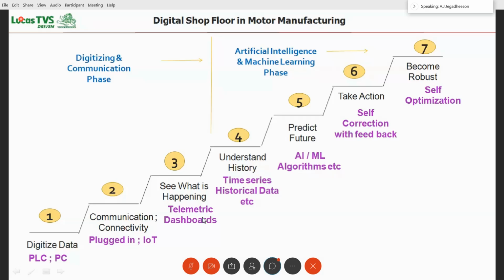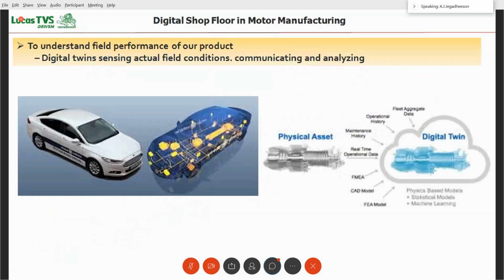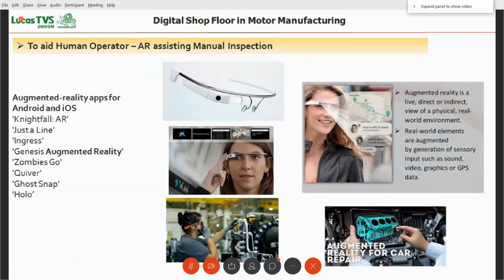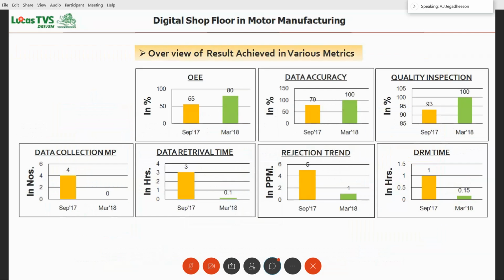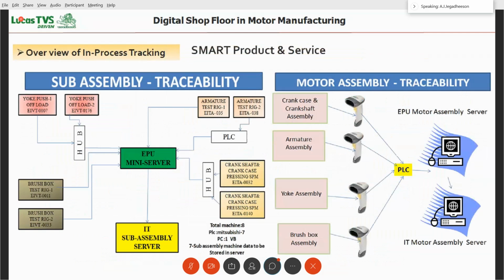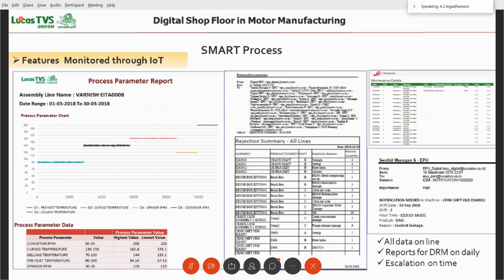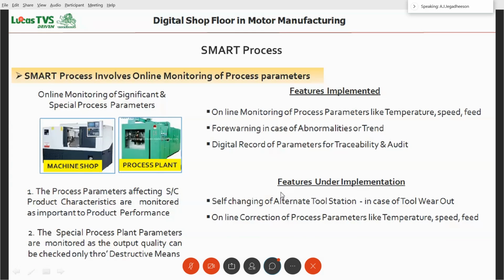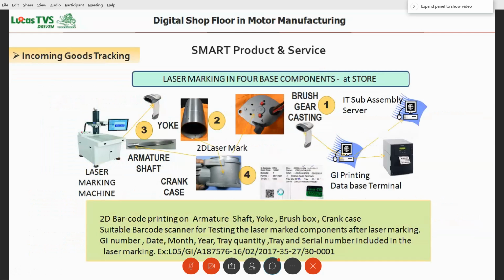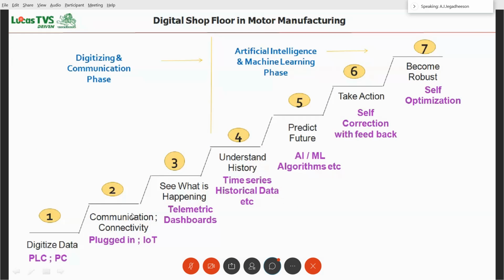First, so far you are seeing only dashboards. What is the dashboard? The dashboard will be telling you what your output is, what your process parameter is, with graphs and things like this. Only information will be coming in the dashboard. The decision will be given by the humans only. So information started coming, we started seeing information, but understanding of the history is only in the hands of humans so far.